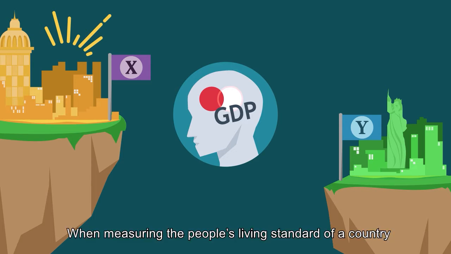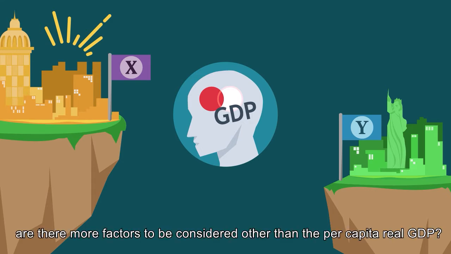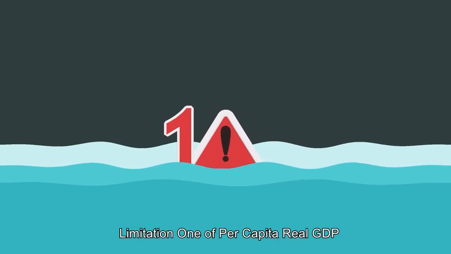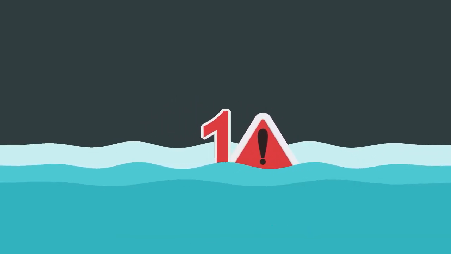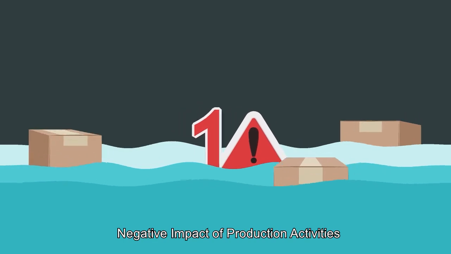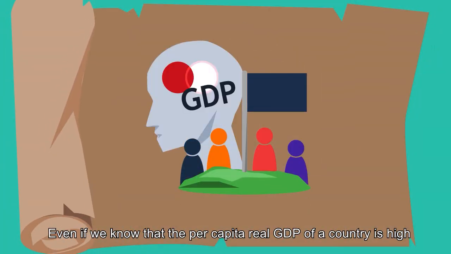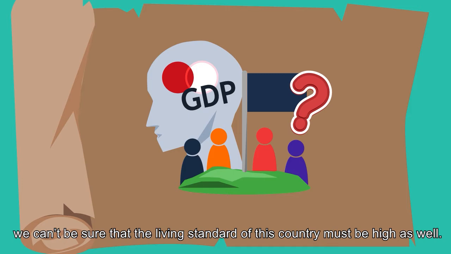When measuring the people's living standard of a country, are there more factors to be considered other than the per capita real GDP? Limitation 1 of per capita real GDP: Negative impact of production activities. Even if we know that the per capita real GDP of a country is high, we can't be sure that the living standard of this country must be high as well.